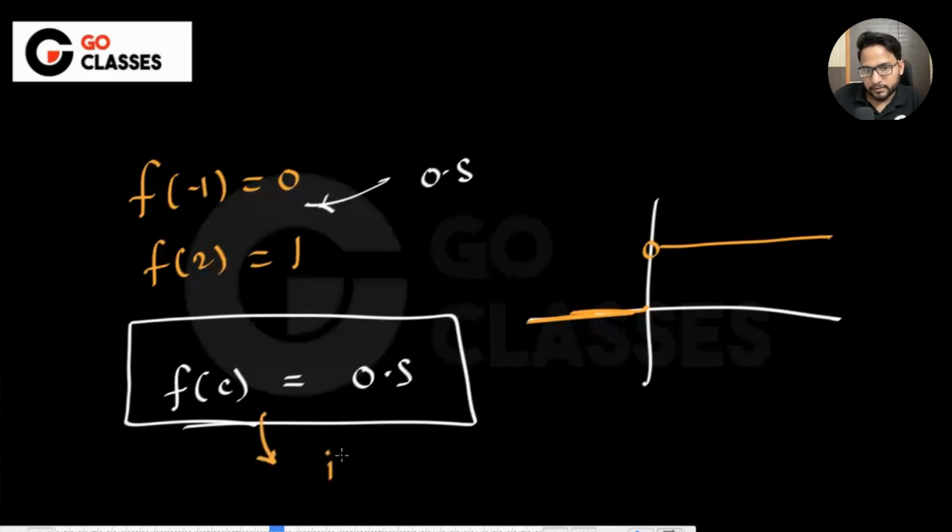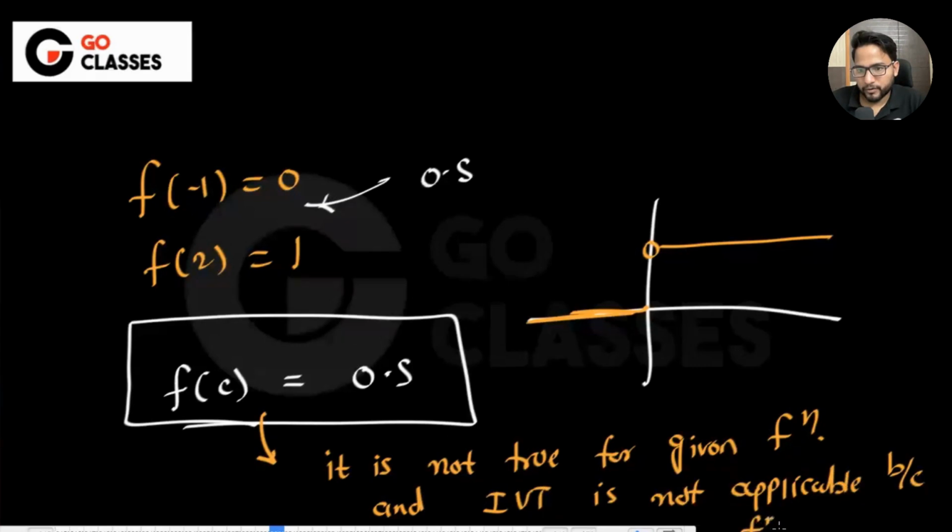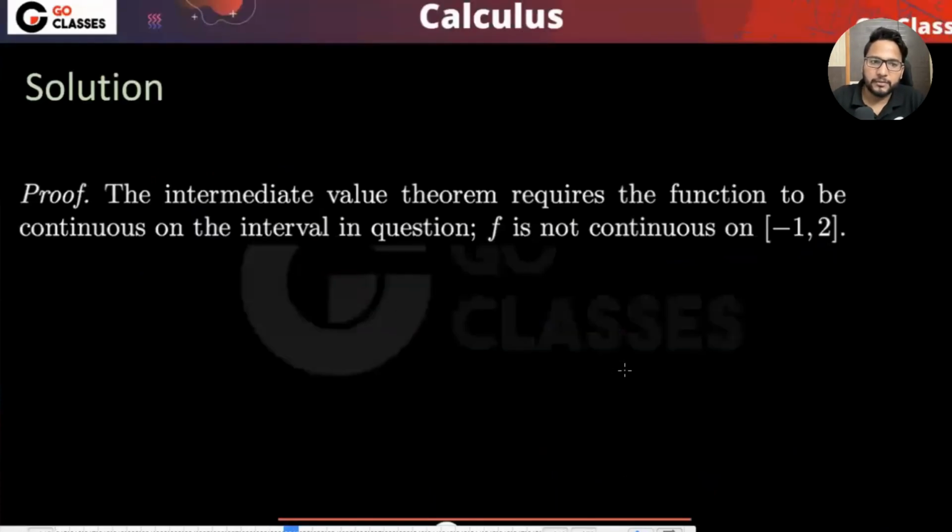So it is not true for the given function, and the intermediate value theorem is not applicable because the function is not continuous in this range. That's why this is happening. So this is the answer here: the function is not continuous.